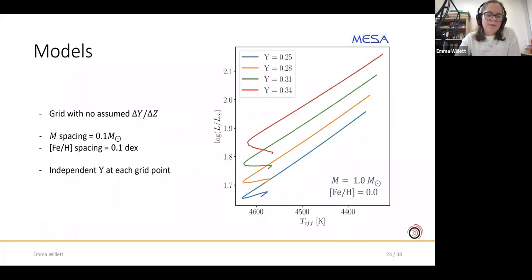We compare all these observations to a grid of models at several positions in mass and metallicity, but in this grid, we don't assume any enrichment ratio. So that means that at each grid point, so at each mass and each metallicity, we have several models for different helium abundances. And here you can see 4 examples. We see again that the luminosity increases as we increase the helium abundance from 0.25 to 0.34. But we can also see that the shape of the track changes. So it's not just a simple shift in luminosity that we're dealing with here.